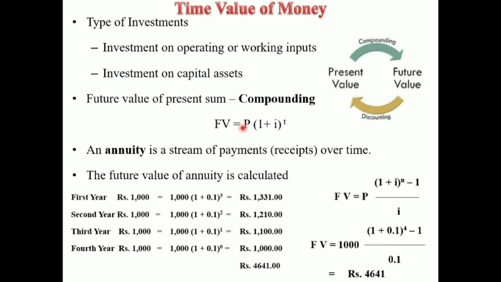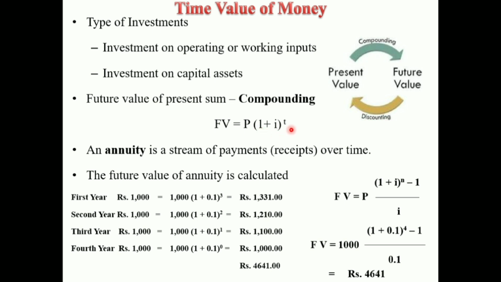If we invested 10,000 in a savings account with a compound interest rate of 10% per year, then after 4 years we can find the future value with the help of this formula: future value equals present value (1 plus i) raised to t.